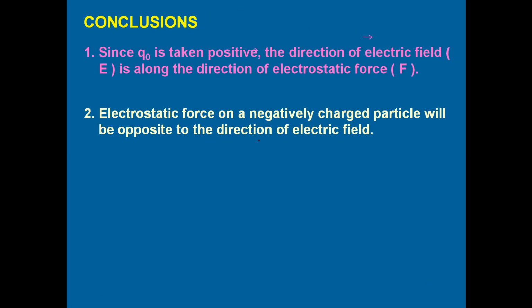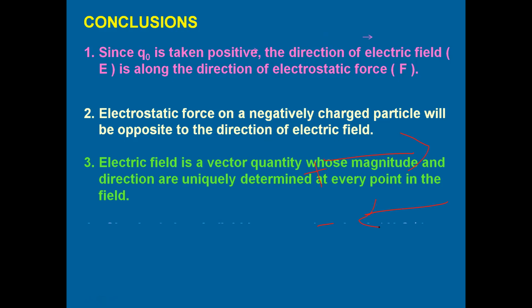Electrostatic force on a negatively charged particle will be opposite to the direction of electric field. So simply we can keep in our mind that the direction of electric field will always be away from positive charge and towards negative charge. The direction of electric field due to any positive charge will be away from the charge, and due to a negative charge it is going to be towards the charge. So it is an easier way to remember the direction of electric field.